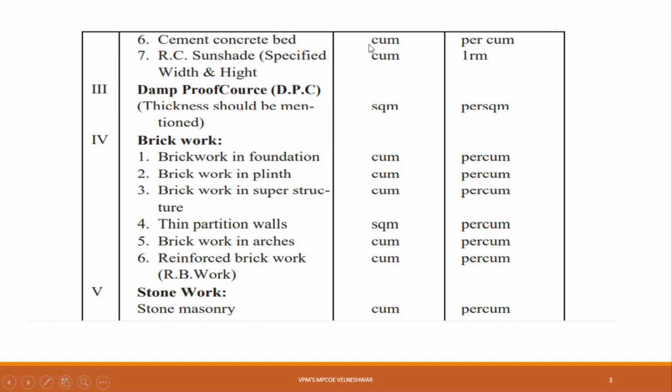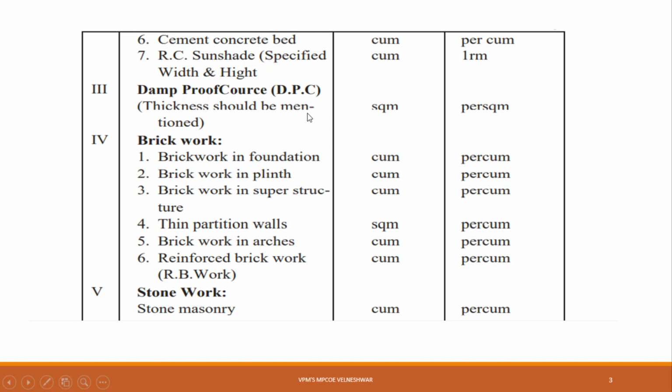Bed cement concreting is calculated in cubic meter. Then RC sunshades, with specified width and height, are also calculated in cubic meter, but the rate is given per running meter, meaning how much sunshade you have completed in that concreting, the length of that sunshade. The rate is fixed for that length of sunshade. Okay, if you have done 10 meters of sunshade in concreting, then your rate will be given on 10 meters of length, right?